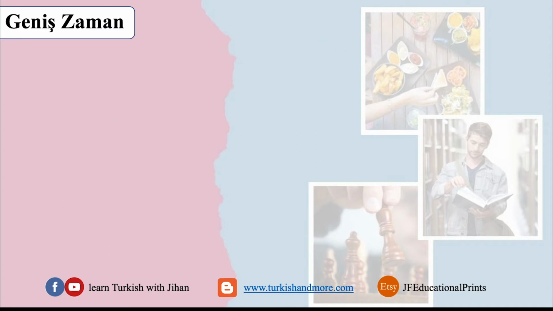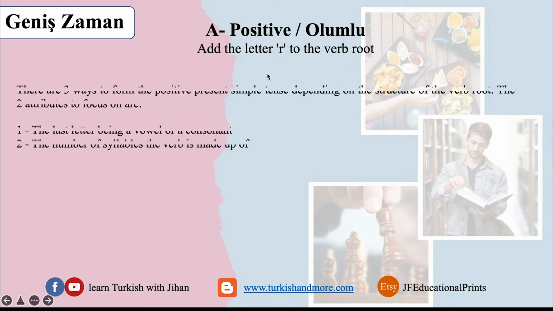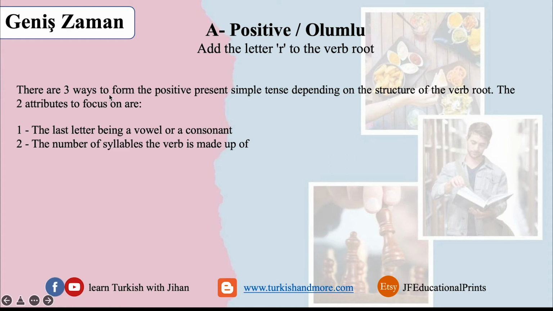Let's start with the first case, the positive, olumlu. What you do is you just add the letter R to the verb root. But we have 3 ways to do that. We focus on the last letter of the verb. Is it a vowel or consonant?